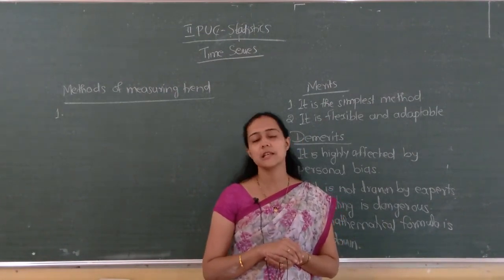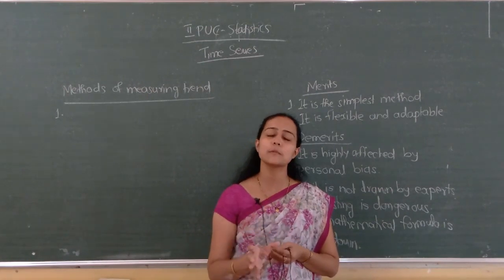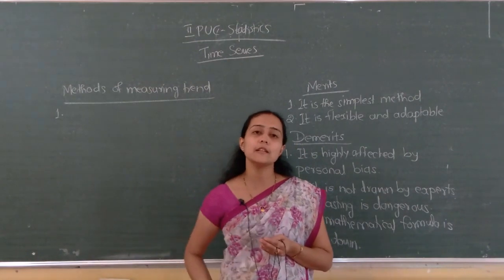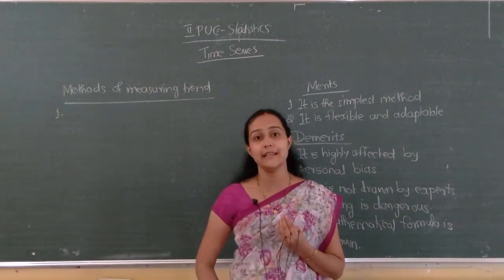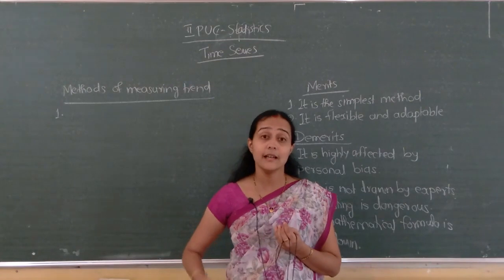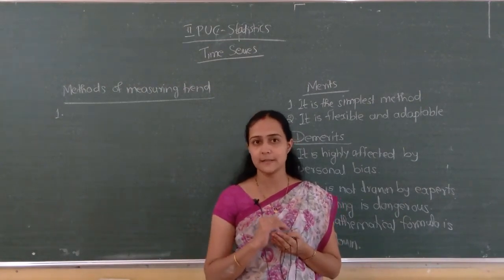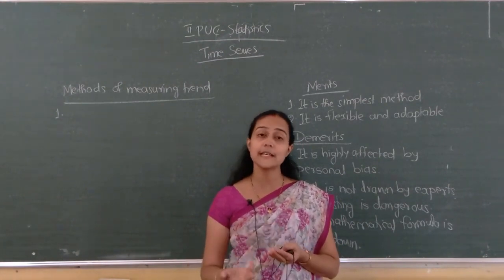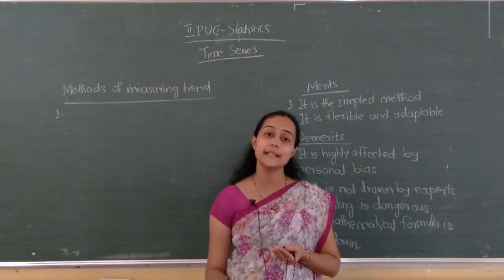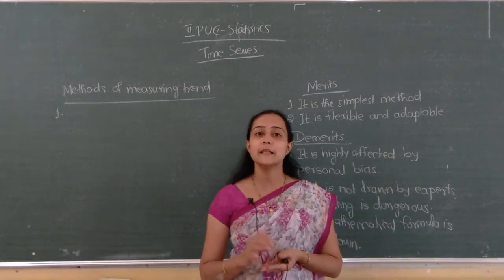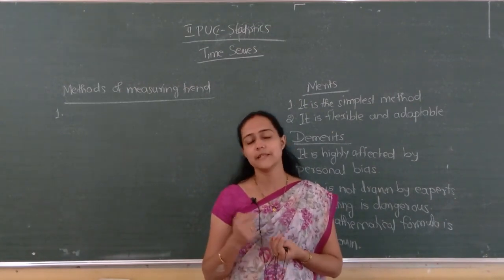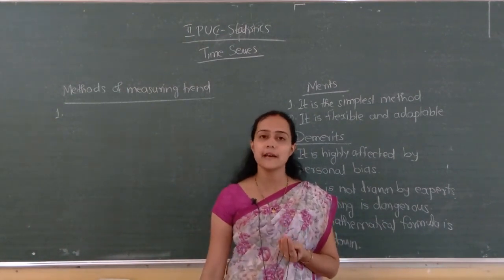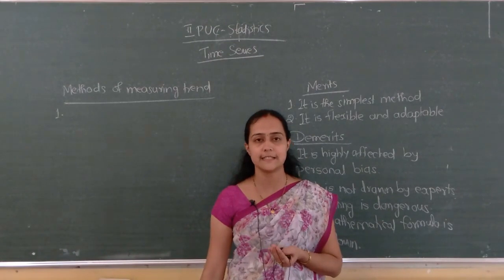Next we saw the essential requirements of time series. First requirement: as far as possible, the time gap between two observations must be equal, the observations must be equidistant. 2 hours, again 2 hours, again 2 hours. If it is year-wise, yearly readings must be there. Similarly, if I take an observation every 2 years, it must be every 2 years. So the time gap, as far as possible, must be equidistant.